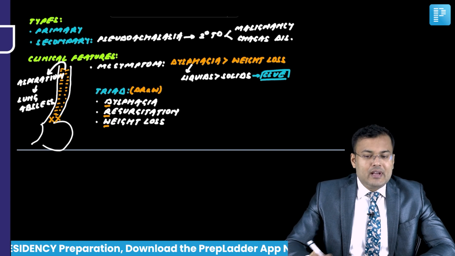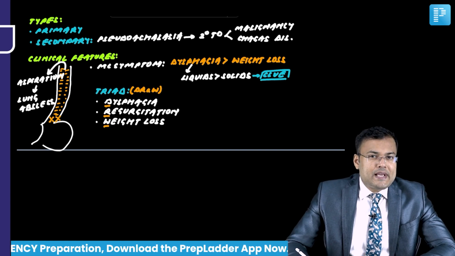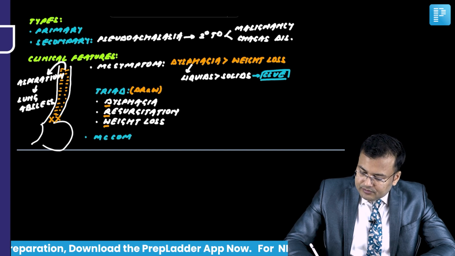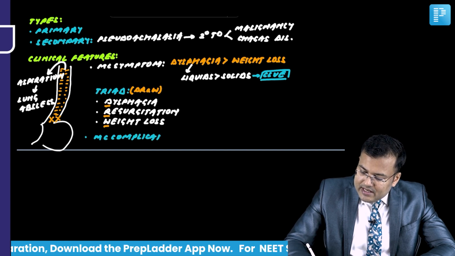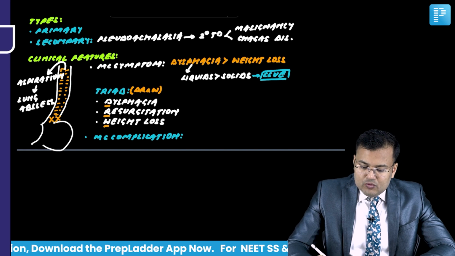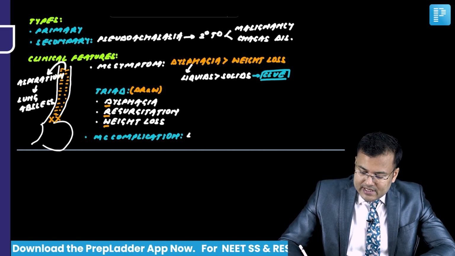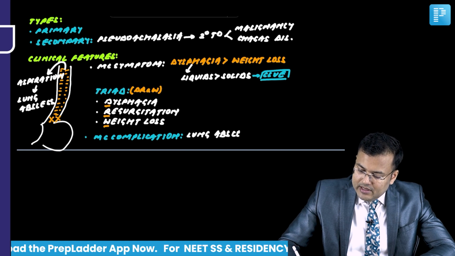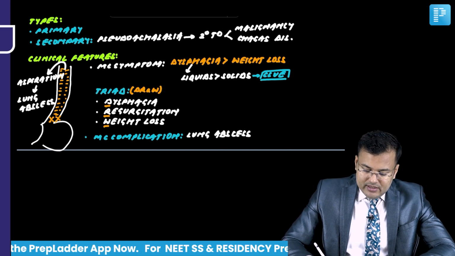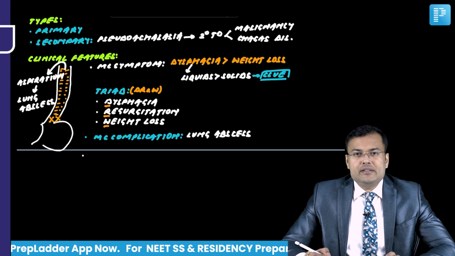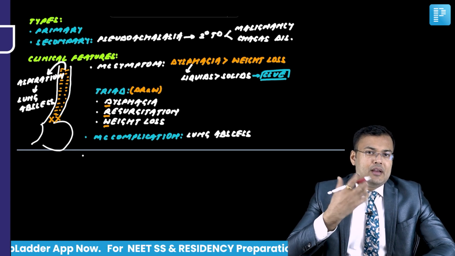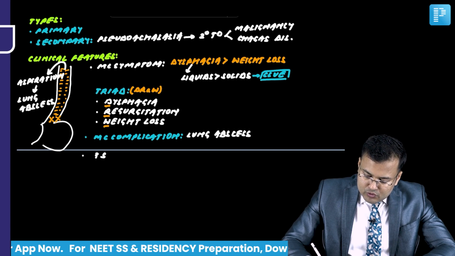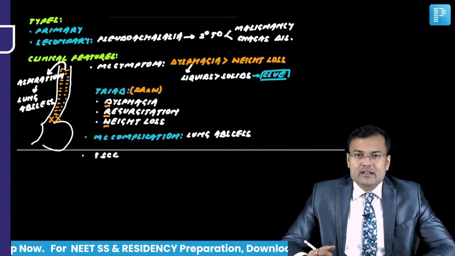So what is the most common complication? This is another question. In Achalasia Cardia, the most common complication is lung abscess, just like Zenker's diverticulum, because of recurrent aspirations leading to pneumonitis. Another question: in chronic cases, there is increased risk of squamous cell carcinoma. Why? Because there is chronic inflammation. So in these patients there is increased risk of squamous cell carcinoma, just like Zenker's diverticulum.